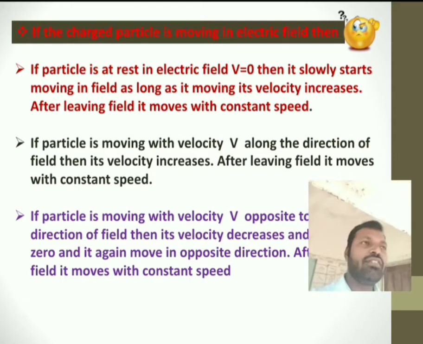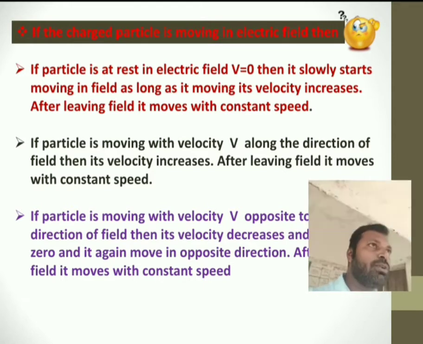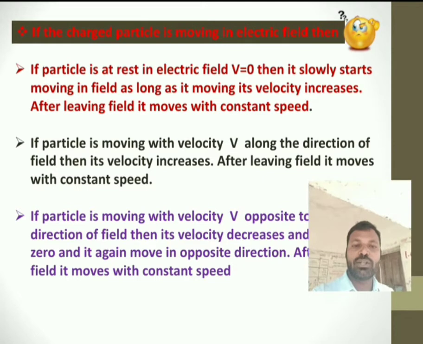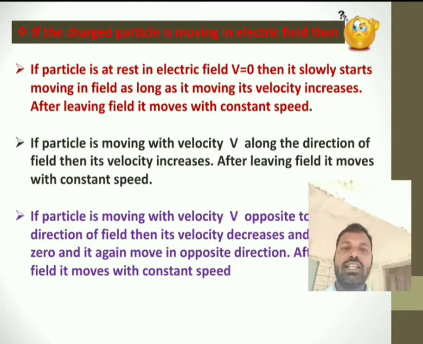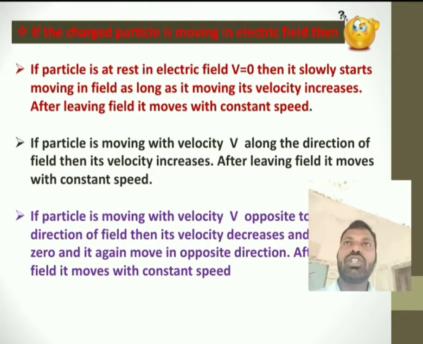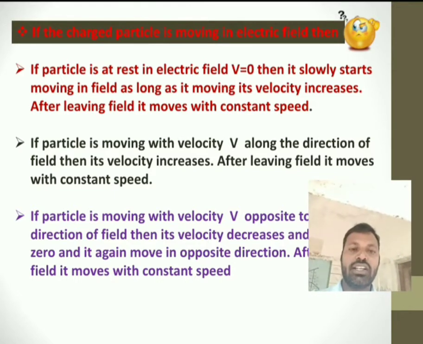Third, if the particle is moving in the opposite direction to the electric field, then its velocity gradually decreases and it becomes 0 if enough strength is there, right. This is the case of motion of a charged particle in an electric field.